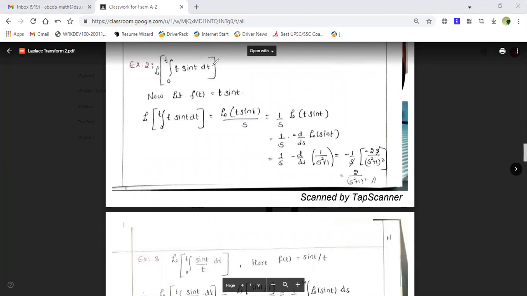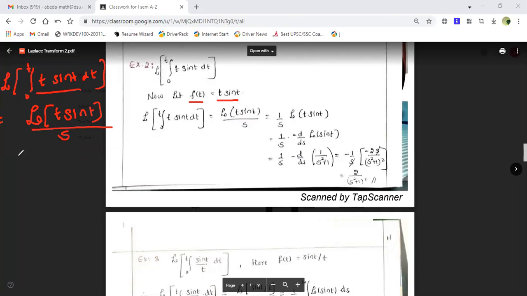Yeah. So here we have f of t as t into sin t. Now I'll apply the formula: Laplace transform of the integration from 0 to t of t sin t dt. This is equal to the Laplace transform of my f of t, that is t into sin t, divided by s. So this is equal to 1 upon s times the Laplace transform of t into sin t.